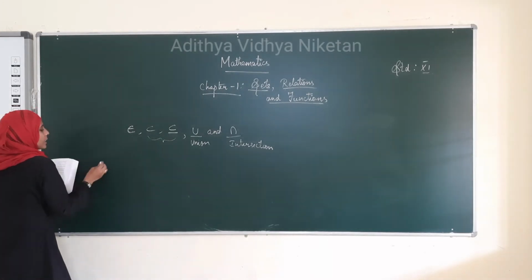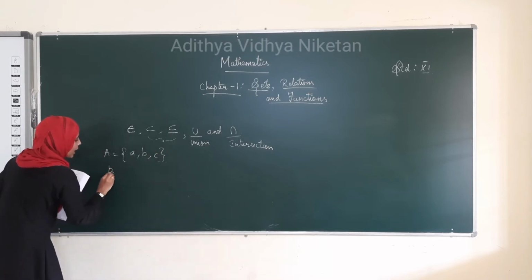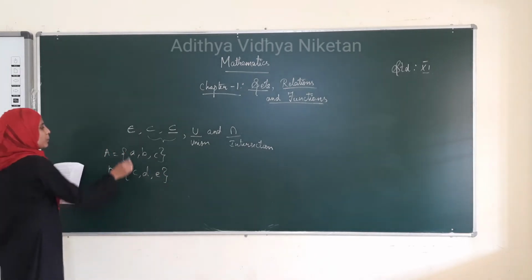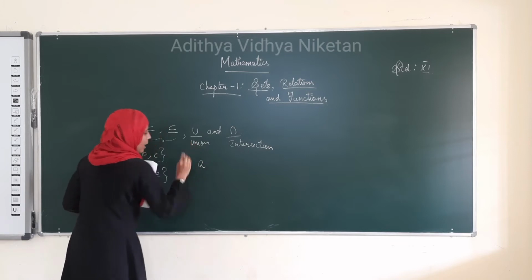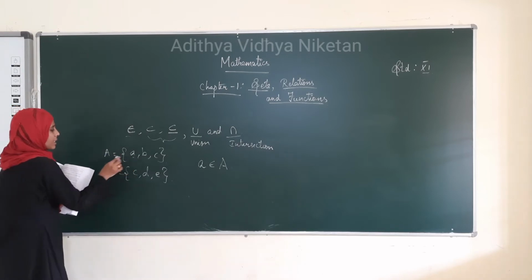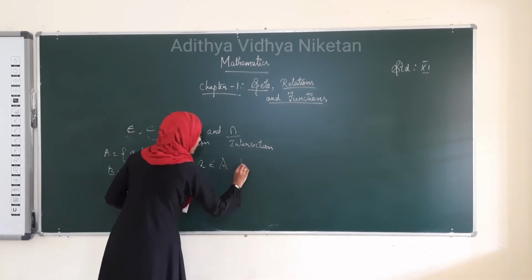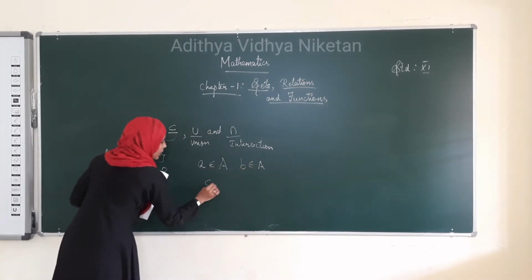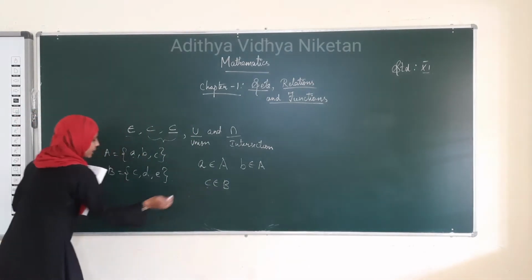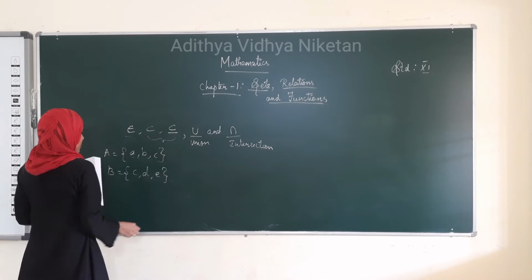See here, let us take a set A equal to {A, B, C}, and another set {C, D, E}. Belongs to means we can say the element A belongs to the set capital A. The element A is in the set A. Therefore, we can write A belongs to A, or B belongs to A. We can say C belongs to B like this. This means that the element is in the set B. The meaning is that. Next one is subset.